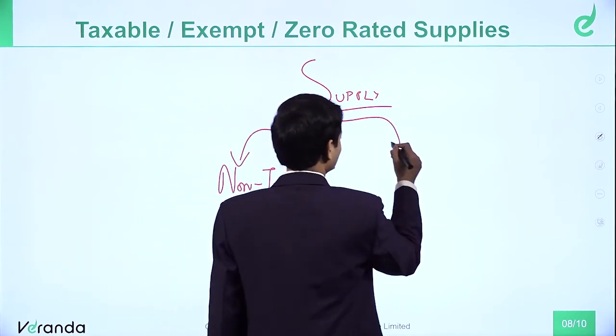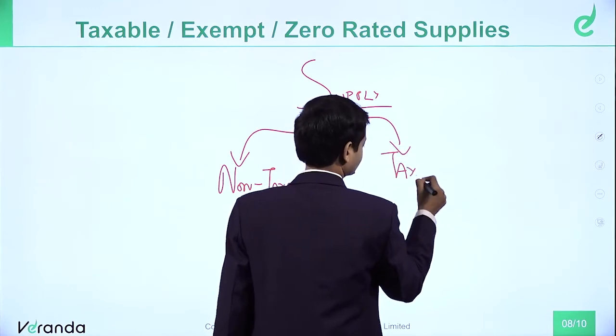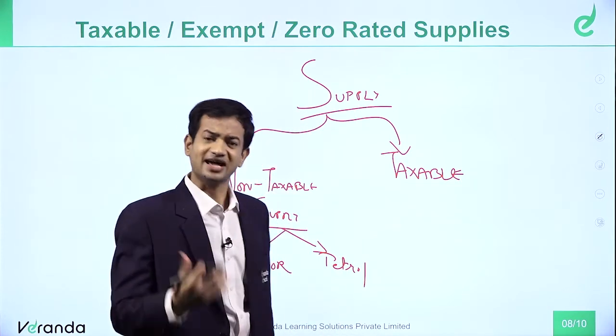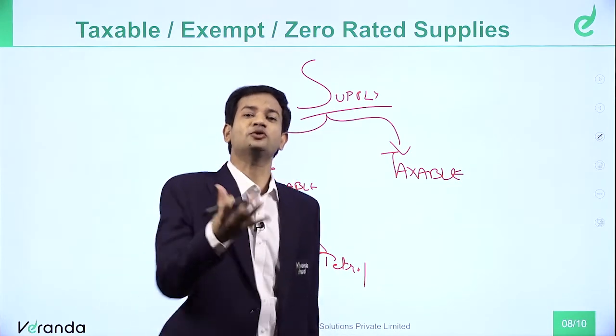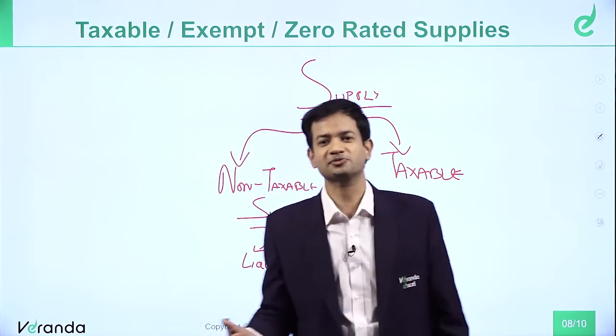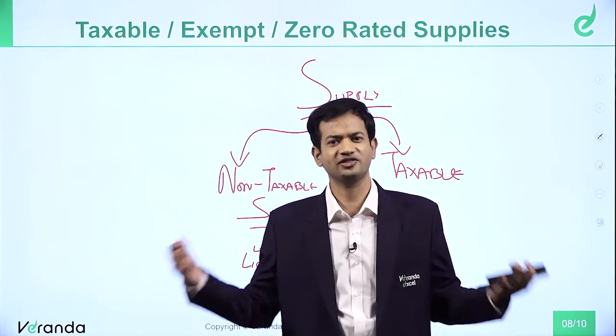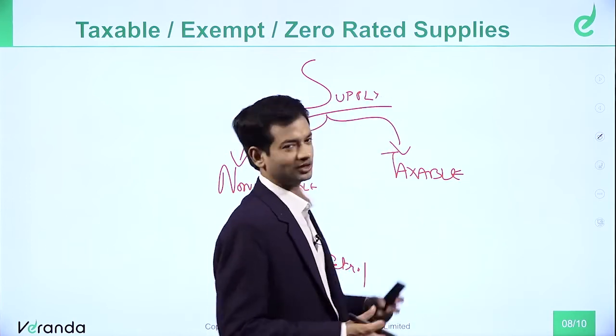Then we have something called taxable supplies. Now, what is taxable supply? Something which is leviable to tax under this Act. That means which are all taxable. A chartered accountant providing consultancy service is a taxable supply. Selling a laptop or mobile phone, everything is taxable. So taxable means it is liable to tax under this Act.